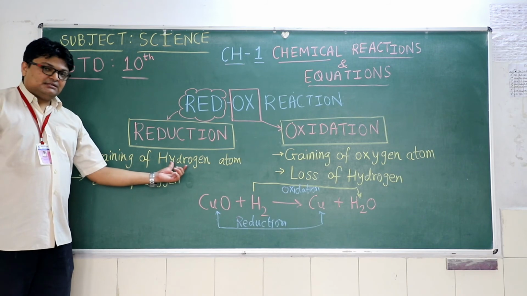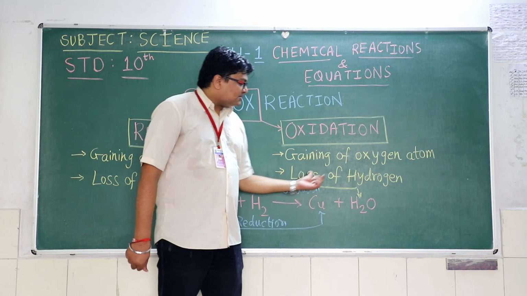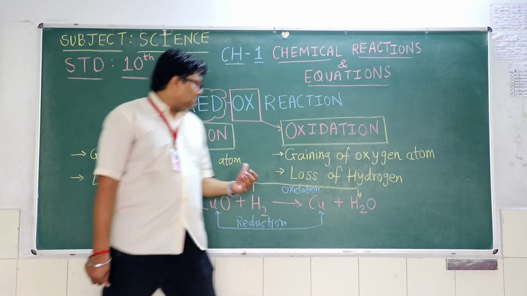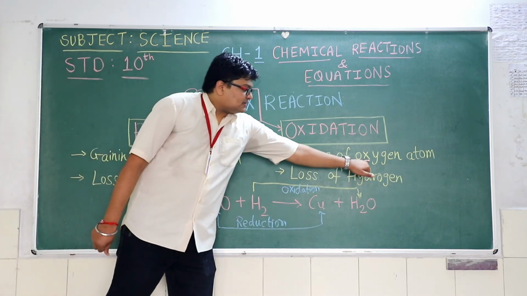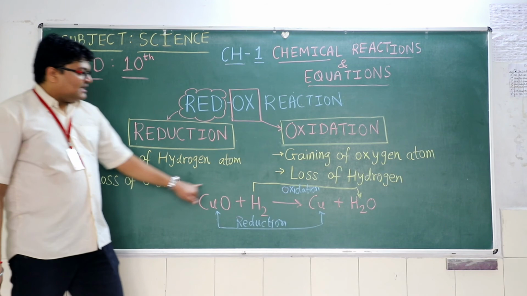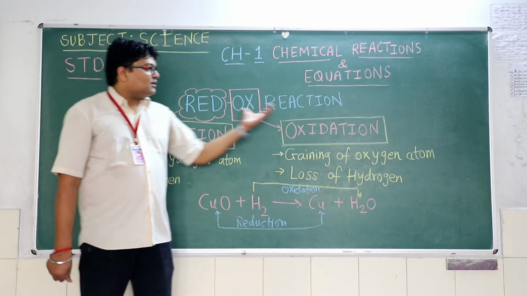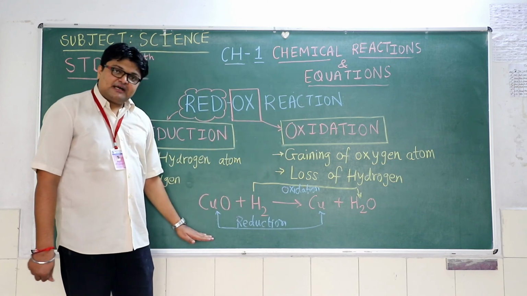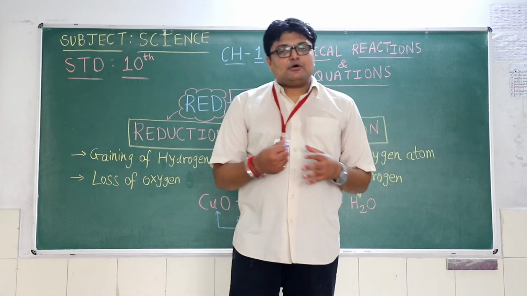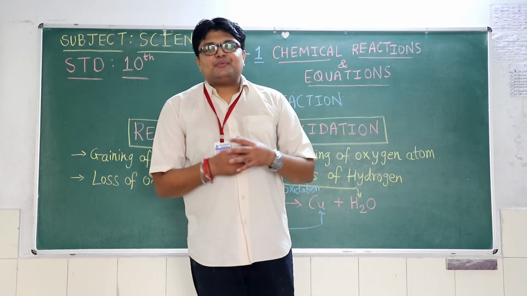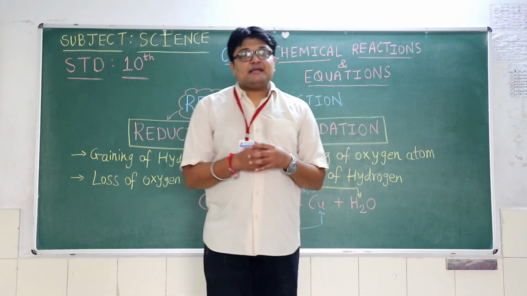So gaining of hydrogen, loss of oxygen is known as reduction. Gaining of oxygen or loss of hydrogen is oxidation. If you see over here, they are both opposite to each other. Here gaining of hydrogen, here gaining of oxygen. Here loss of oxygen, here loss of hydrogen. So they are both reciprocal to each other, reduction and oxidation. So this is an example of redox reaction that we have studied. So students, please go through all the videos to understand all the types of chemical reactions. Try to practice the textbook exercises so that you can come to know you are knowing these types of chemical reactions.